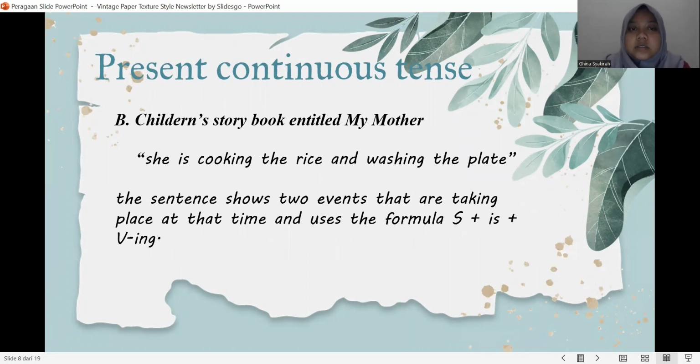In the children's storybook entitled My Mother: "She is cooking the rice and raising the plate." The sentence shows two events that are taking place at that time and uses the formula is plus verb-ing.